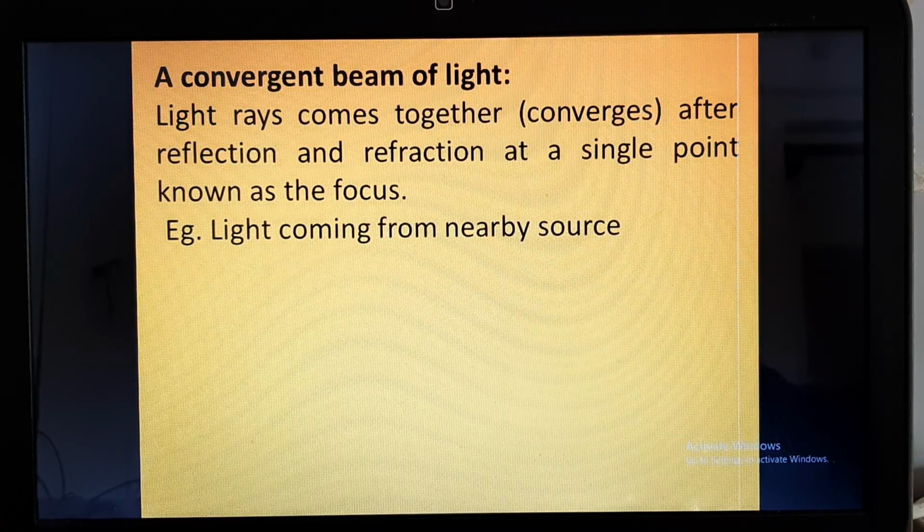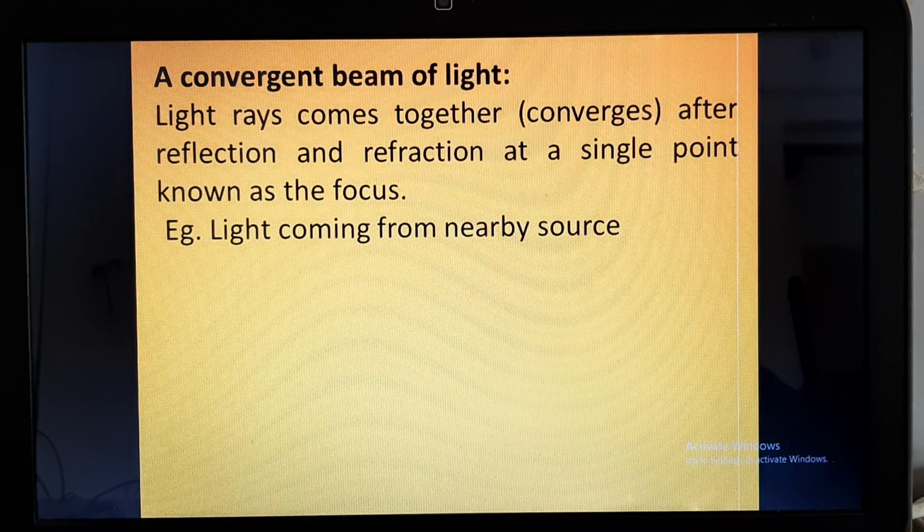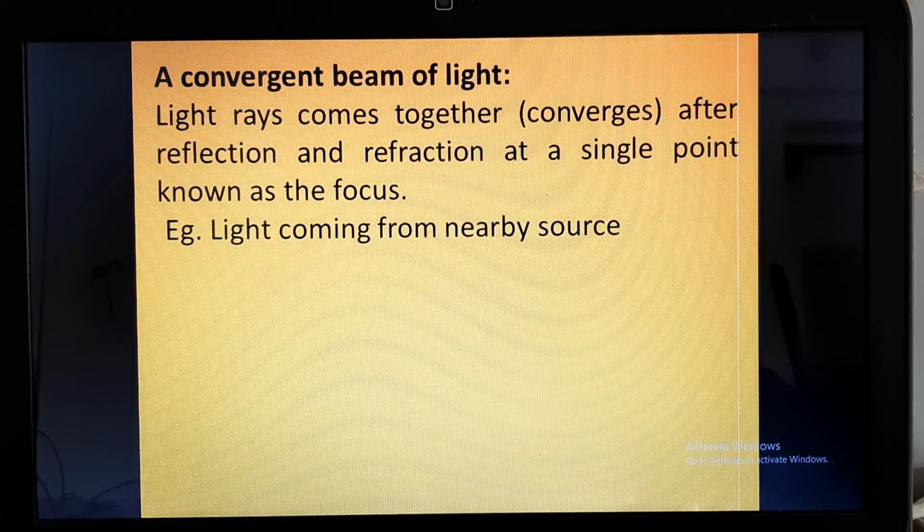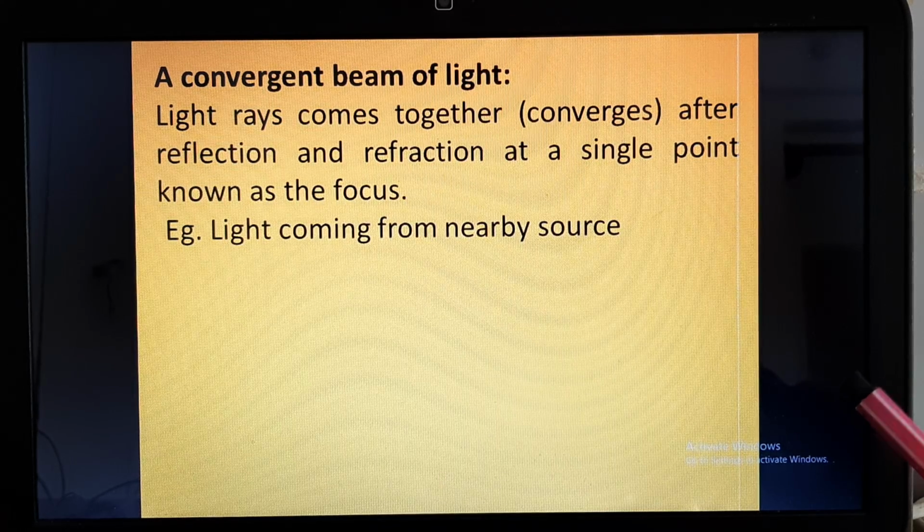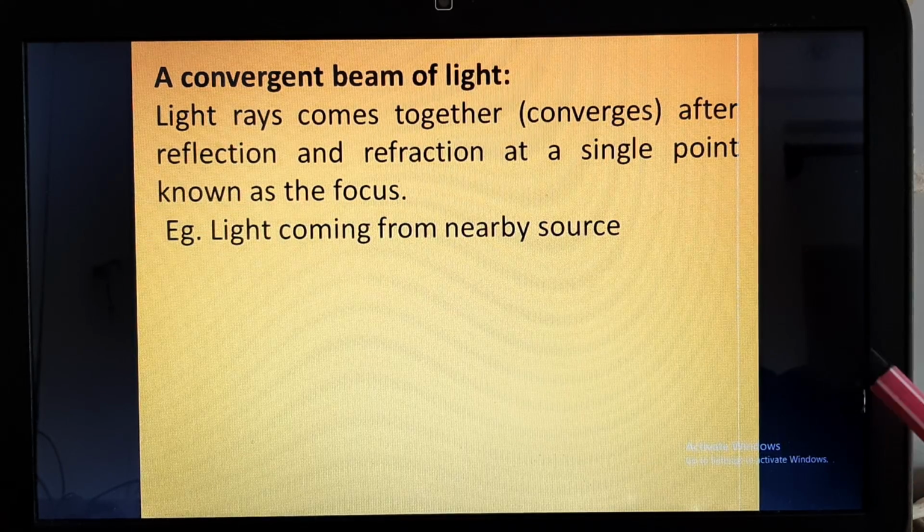What is refraction? Refraction is bending of light. When light travels from one medium to another, it tends to bend, right? That is called refraction. So whenever light rays come together after bouncing back or after bending while traveling through a medium, it is known as a convergent beam of light.